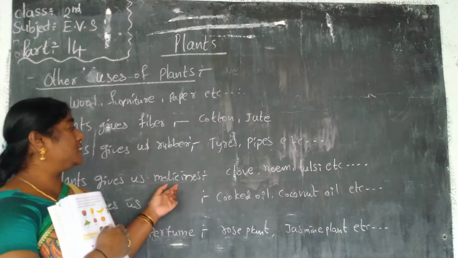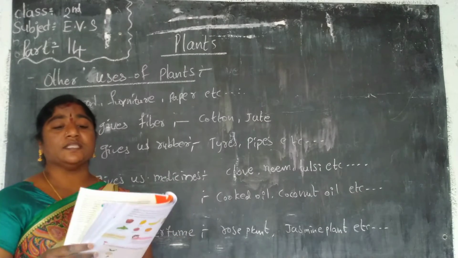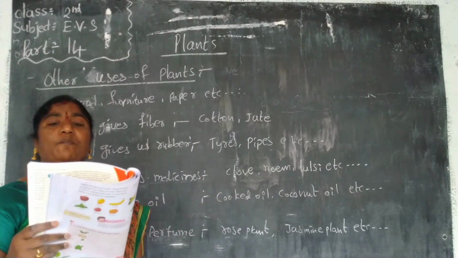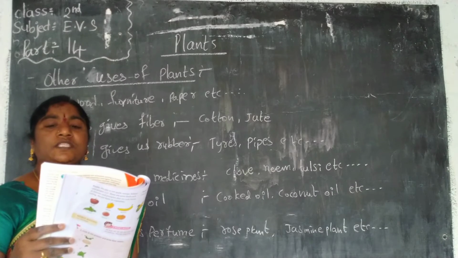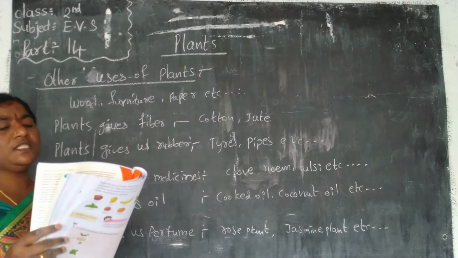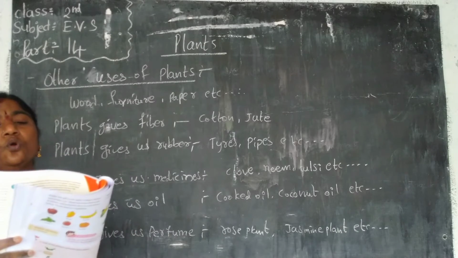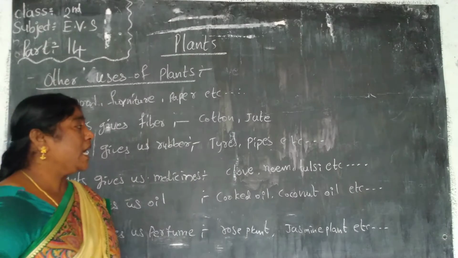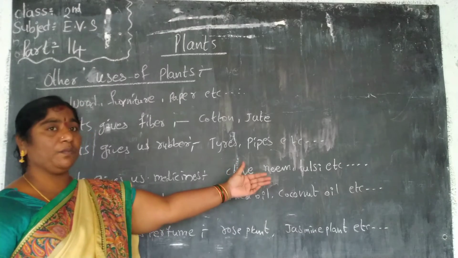And what is the next one? Plants give us medicines. We make medicines from plants such as tulsi, ginger, clove and neem. Tulsi and ginger are used to treat cold and cough. Usually a tulsi plant is there in every home.